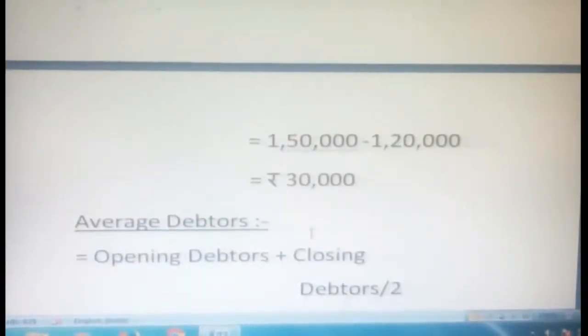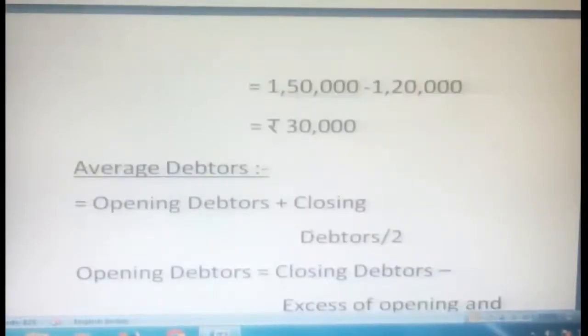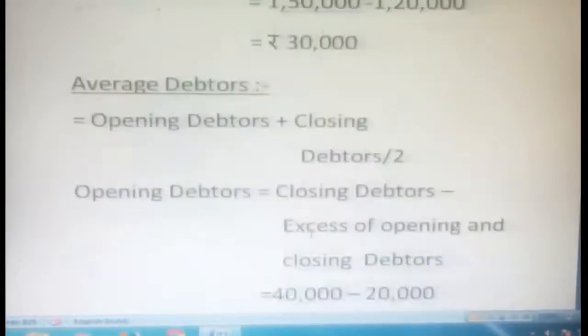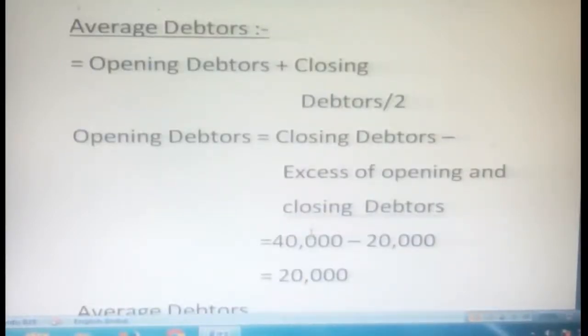Now to calculate the average debtors. What is our average debtors? Opening debtors plus closing debtors divided by 2. But here the opening debtors is missing. They have given only the closing debtors and other information. That's why we substitute: opening debtors is equal to closing debtors minus the excess of closing over opening debtors. So 40,000 minus 20,000, you get 20,000. That's our opening debtors.